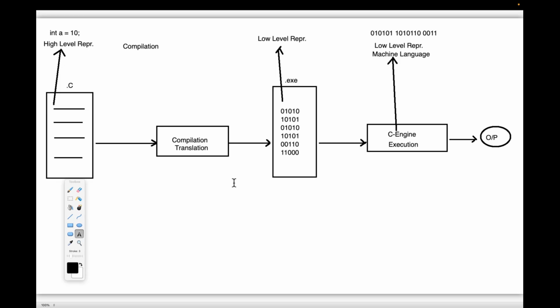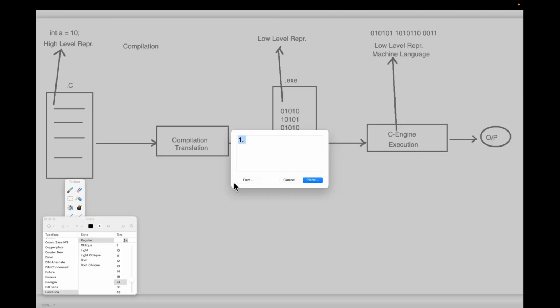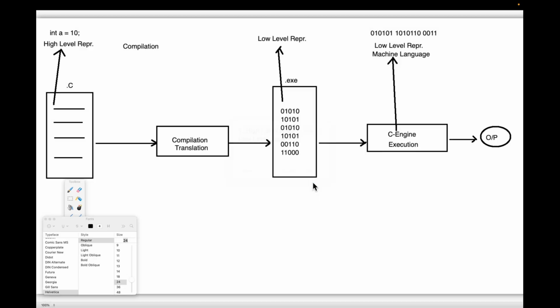Alright, now I'm going to give the clarity. The purpose of the compilation is to translate the program from high level representation to low level representation.